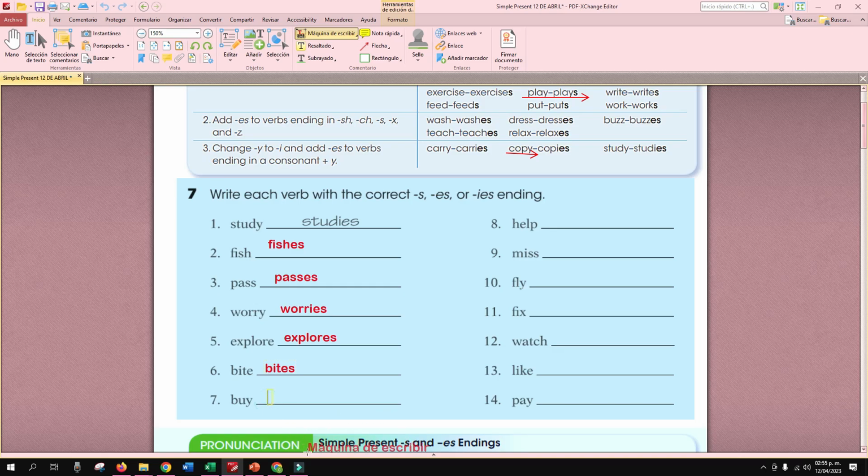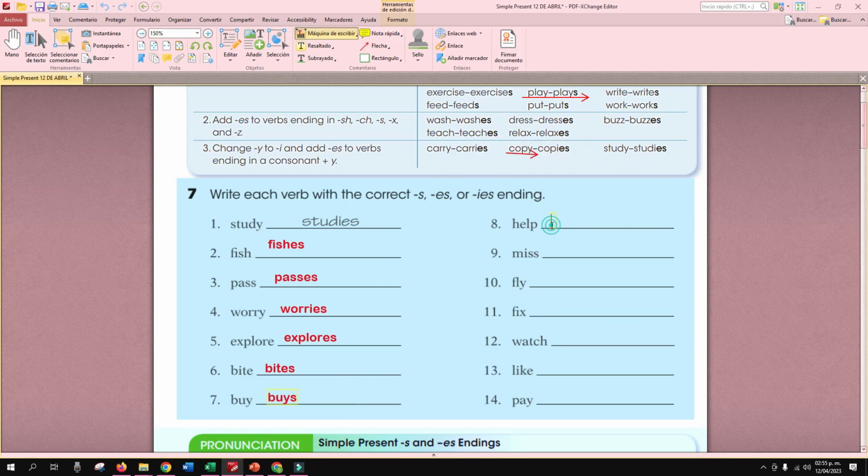What about buy, guys? What happened with this verb? Is it correct if I write it in that way? Is it okay? Is that correct? No. No, right? That is not correct because we have here vowel Y. So we need to add only the S. Buys, right?